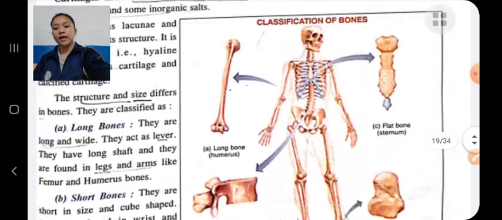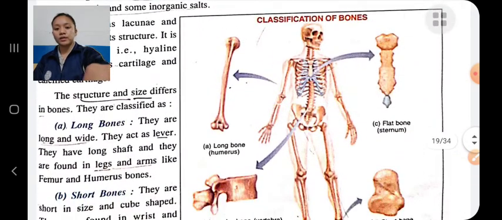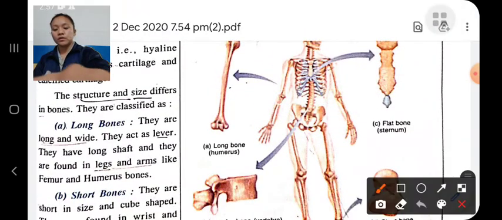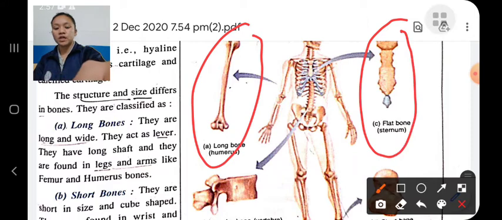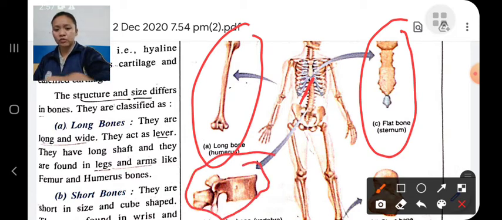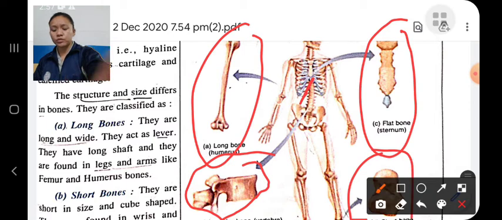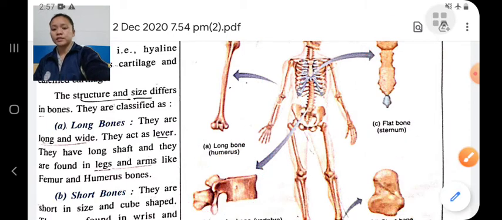These are the types of bones. Flat bones, like the sternum, protect your internal organs. Irregular bones are irregular in shape. Short bones are those bones which are short in size.